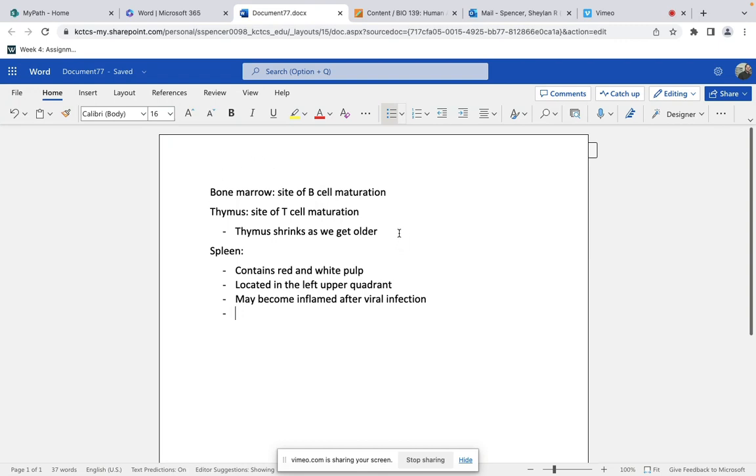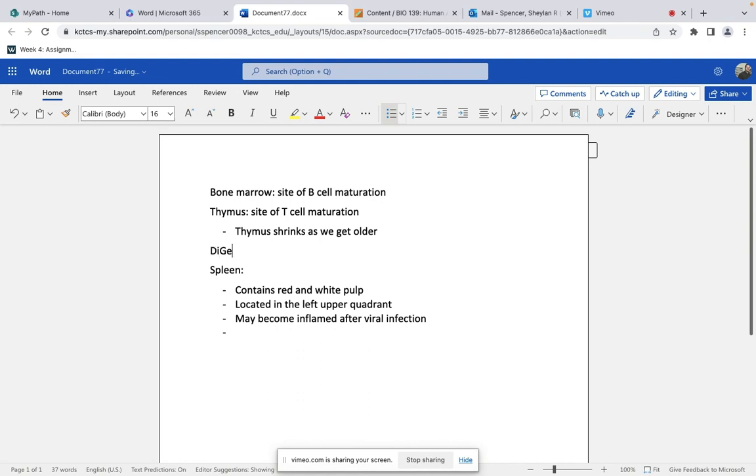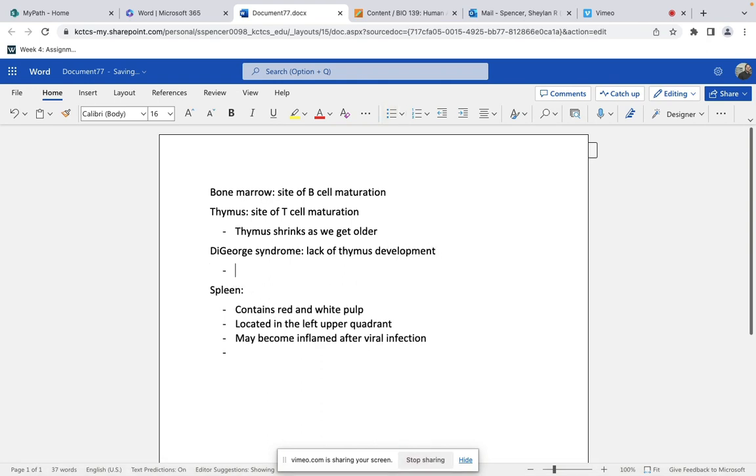So what happens whenever we have a lack of a thymus? We talked about a syndrome called DiGeorge syndrome, in which there's lack of thymus development. If there are no T cells, we know that T cells primarily respond to what? It's part of cellular mediated immunity, so this would be intracellular pathogens, which would be viruses and fungi, so prone to frequent infections. Awesome.